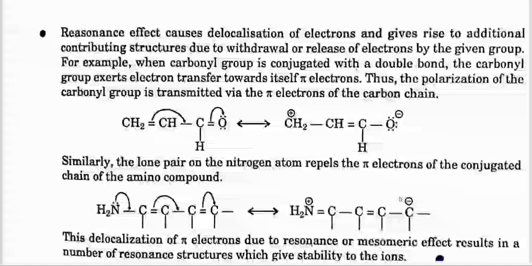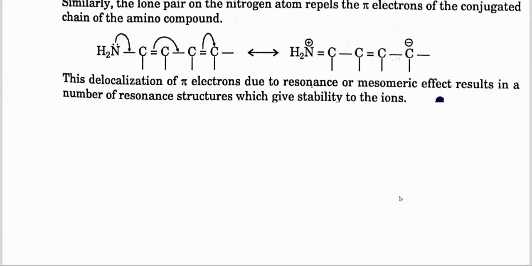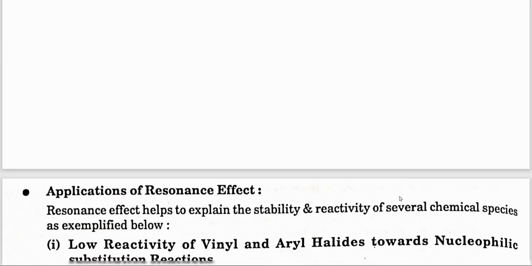Similarly, the lone pair on the nitrogen atom repels the pi electrons of the conjugated chain of an amino compound. This delocalization of pi electrons due to the resonance or mesmeric effect results in a number of resonance structures, which gives stability to the ions.